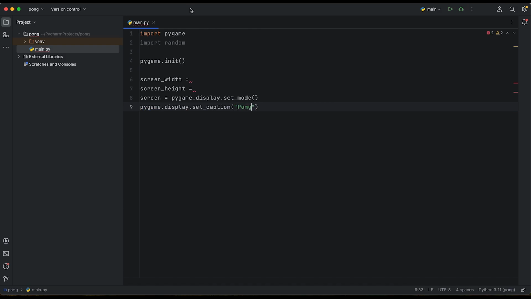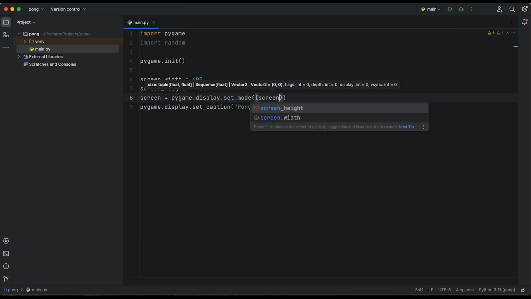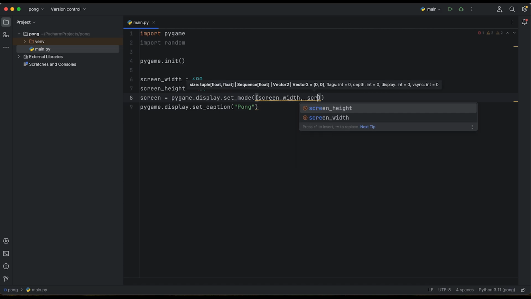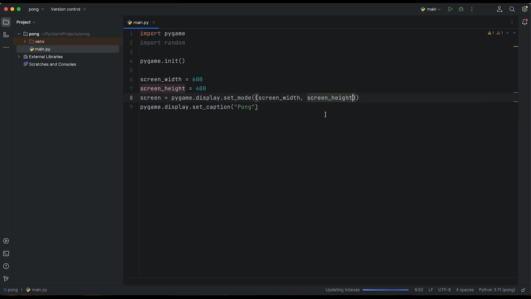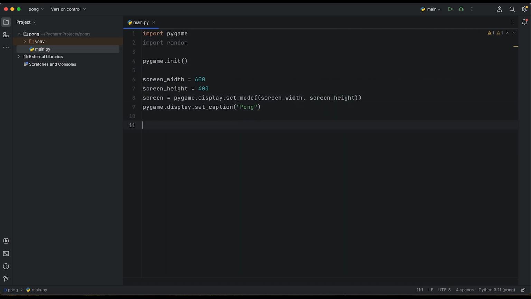We'll call it Pong. As a screen width, we'll make, for example, 600. It's up to you what screen width and height you are going to use. And 400 as a height. And as a pygame.display.set_mode, we need to make the tuple with screen width and also with the screen height. Okay, so we created our screen.